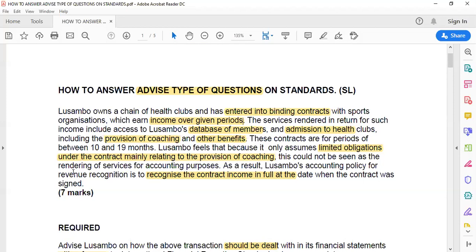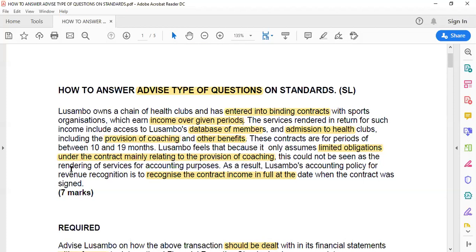So in conclusion, first you talk about what is wrong, and now what do you do at the end? At the end, hit the nail on the head. Don't miss. Now you say Lusambo's assumption on the accounting policy is inconsistent with IFRS 15, and there's no proper basis, as it is not supported by any accounting standard.